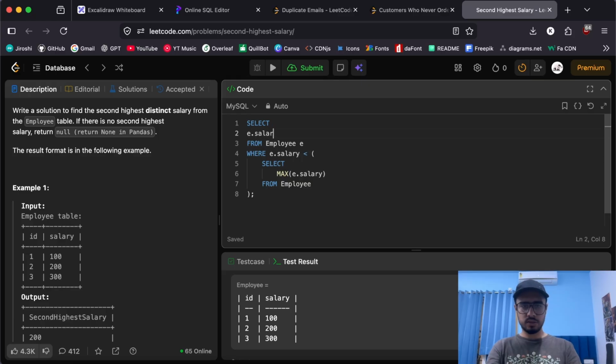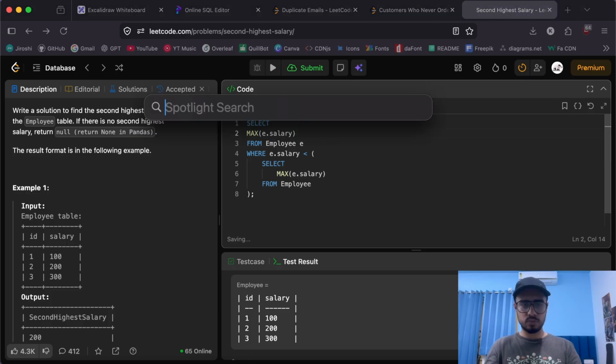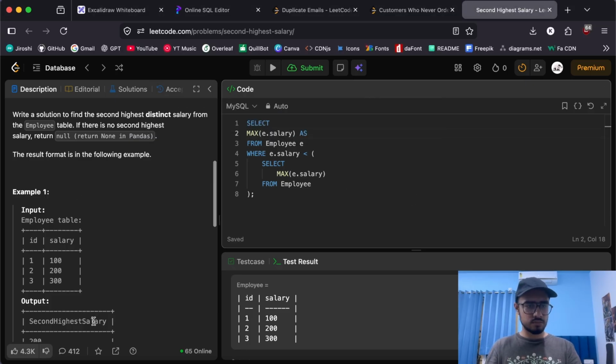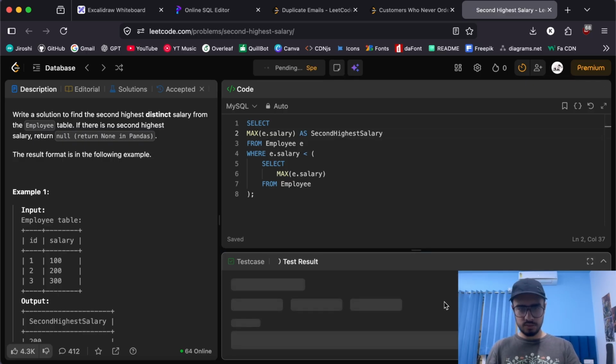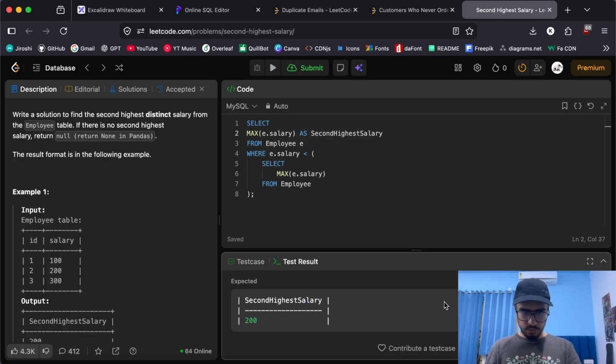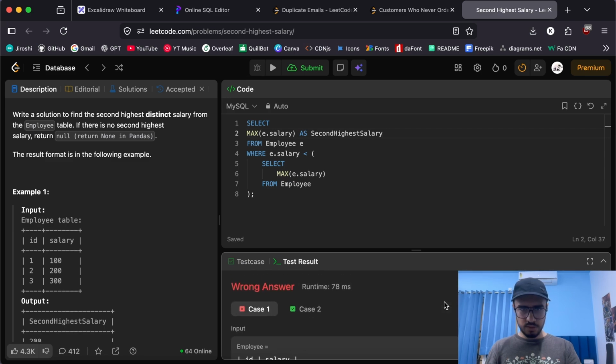Select E dot salary. Actually, not just E dot salary. We need to select the maximum out of those E dot salaries as second highest salary, right? So if I try to run it, let's see what happens. Okay, so we are getting null for some reason. Let's look at what's happening. So we are trying to select the maximum salary as second highest salary from employee less than this and this.